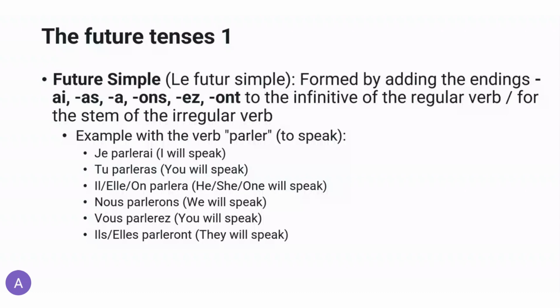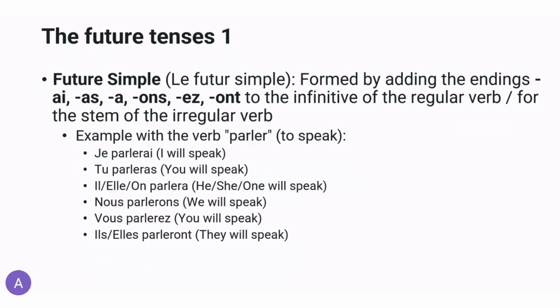The futur simple is formed by adding the endings -ai, -as, -a, -ons, -ez, -ont to the infinitive of the regular verb. So we know that we have regular verbs such as parler, finir, réussir, manger, and so on, or irregular verbs where we have specific stems for the future, to which we add the same endings.